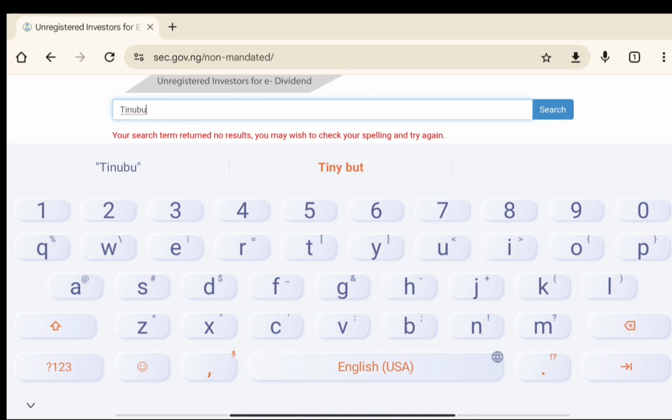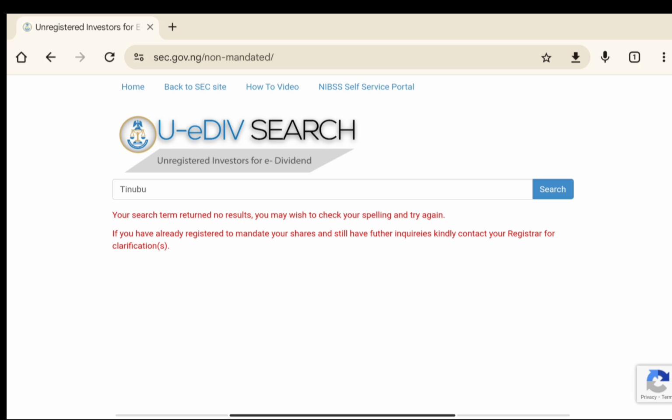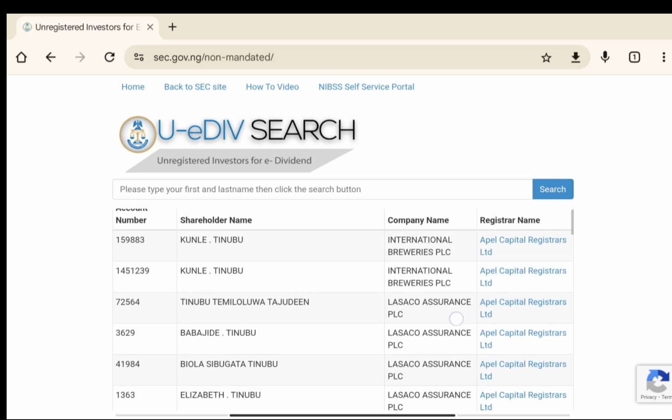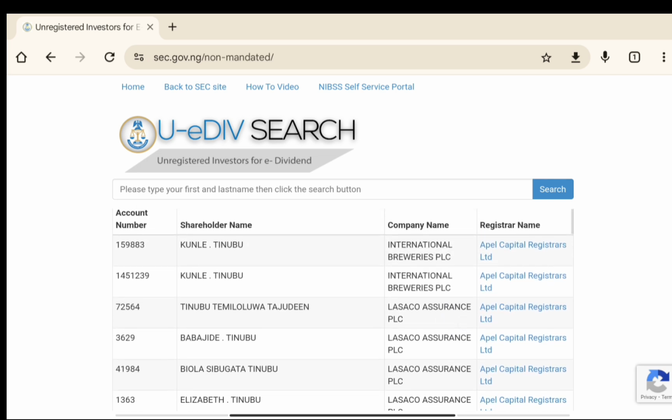So you put your first name there and you click on search. I don't think Tinubu has any shares. Tinubu does not have any shares. Is there? This is Tinubu. We can see the shareholder. This is the account number of the person, the account number that they used to register then. And this is the shareholder name, Tinubu, and this is the company name where they have their shares, and then this is the registrar name.